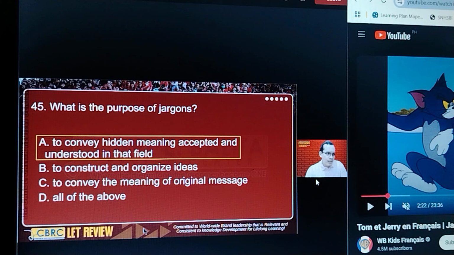Example words like ESL, ELT, they convey hidden meaning, which can be understood by people who belong to the same group. Say you belong to the English department, you understand ELT, but if you go to the math department, you do not understand what ELT and EFL mean.